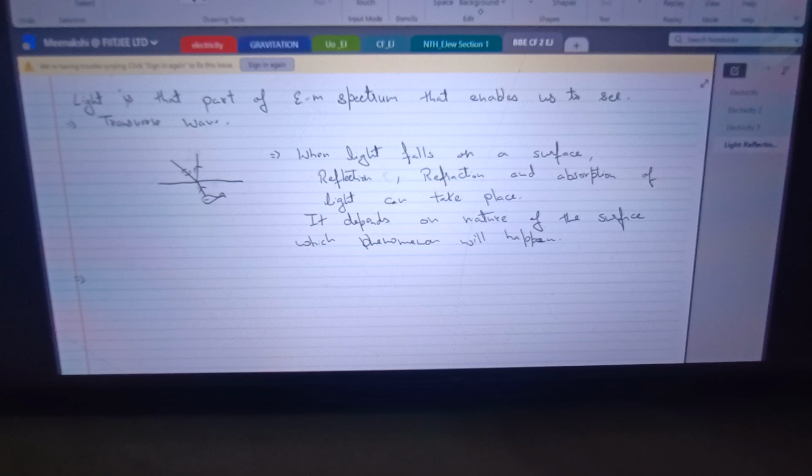It is because when the white light falls on the surface, the body absorbs certain colors and reflects back the remaining. The colors which are reflected back, when they reach our eye, we perceive that object to be of that particular color. I think this concept is clear to everyone.